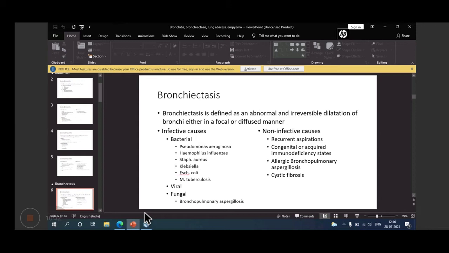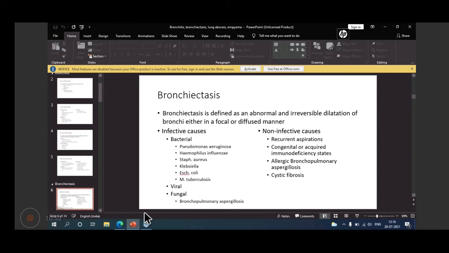So collection of secretion is there in these dilated bronchi. So there are two types of causes. One is bacterial causes or infective causes, and the other is non-infective causes.